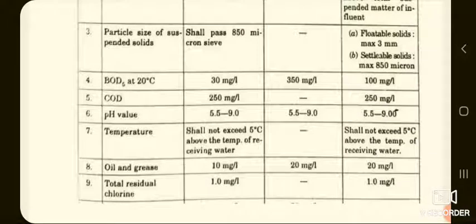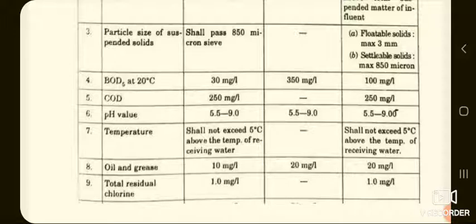Like this, BOD 5 at 20 degrees centigrade for surface water resources should not exceed 30 mg per liter, and for sewers it should not exceed 350 mg per liter, and for ocean it should not exceed 100 mg per liter. Similarly, for COD, for surface waters, it should not be more than 250 mg per liter, and no specification is given for sewers.